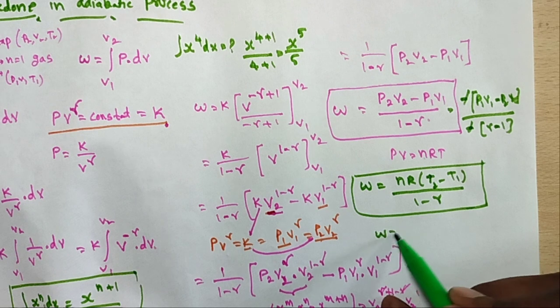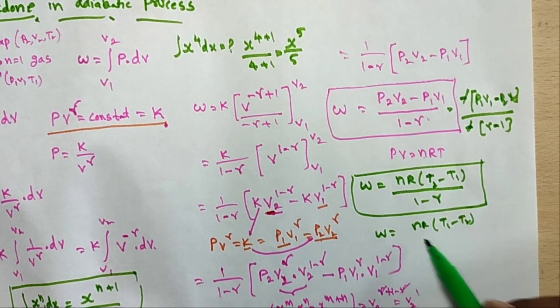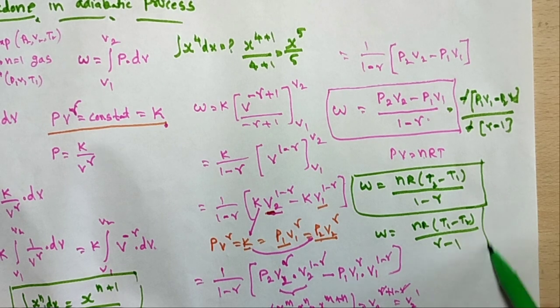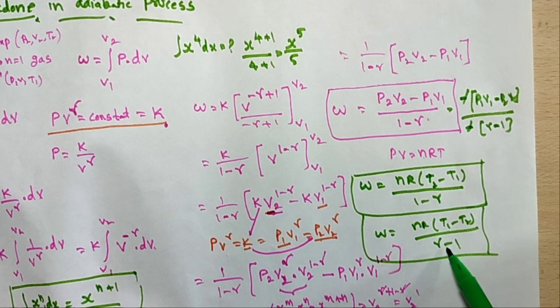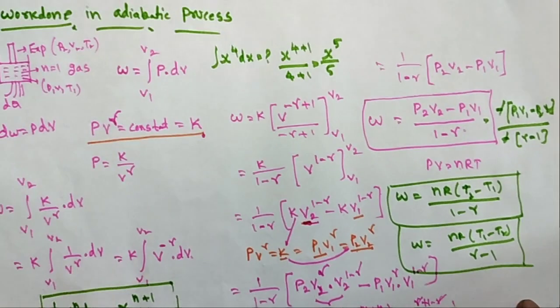Here another one, nR T1 minus T2. Just minus is common. Here gamma minus 1. Don't confuse. Sometimes you can take gamma minus 1 or 1 minus gamma. Any one you can take as the formula. So this is the work done in the adiabatic process.